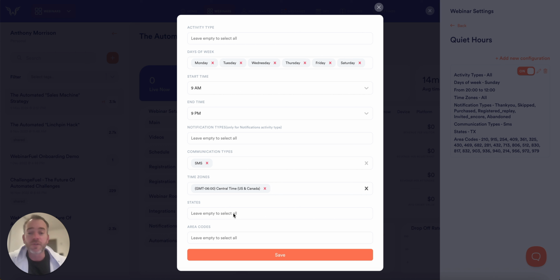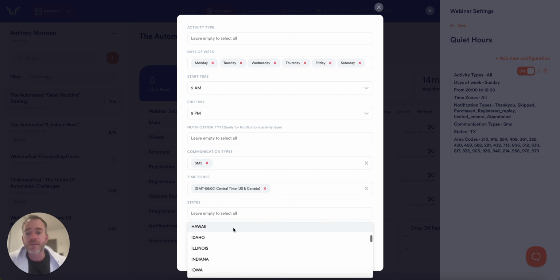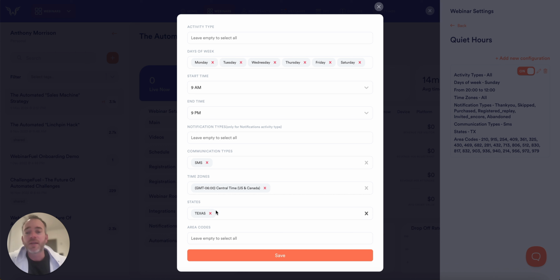Now here's the two pieces down here that are extremely important. The laws are pretty clear that they apply to people that live in the states, okay? So for instance, if I select the state of Texas, all right, then what this means is that anybody that registers for your webinar with an IP address that is located in the state of Texas, this rule will apply to, okay? So this rule will apply if the person's computer and IP address is in the state of Texas.